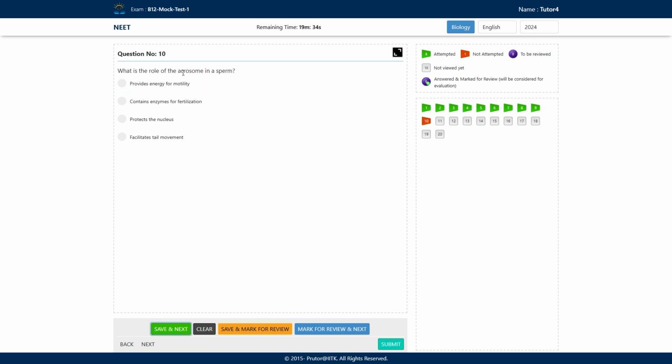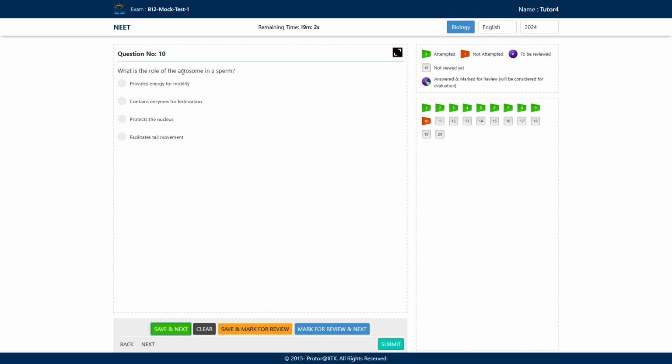Next question, what is the role of acrosome in the sperm? So when we study the structure of the sperms, we have learned that the anterior part of the sperm head consists of the acrosome. Okay, what is the function of this acrosome? What are the options here? Option A, it provides energy for motility. So sperms can swim, and for swimming, energy is required. So this energy is provided by acrosome.